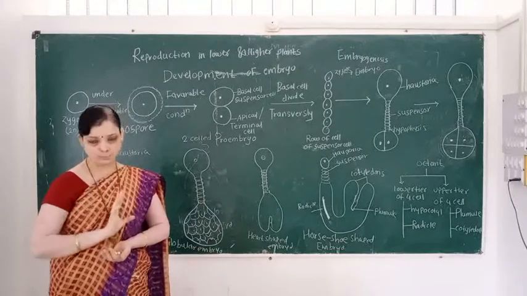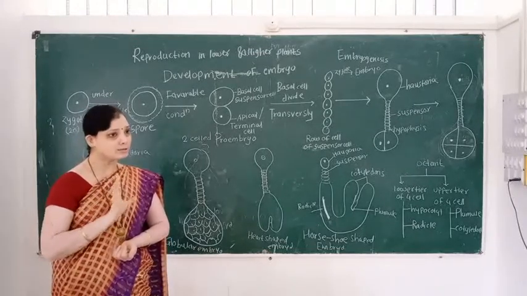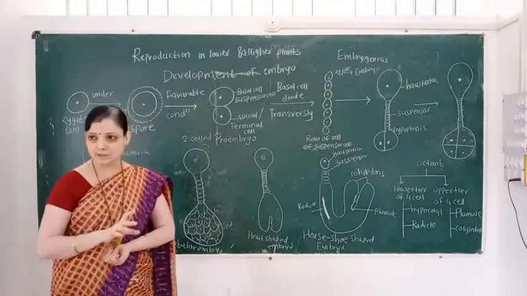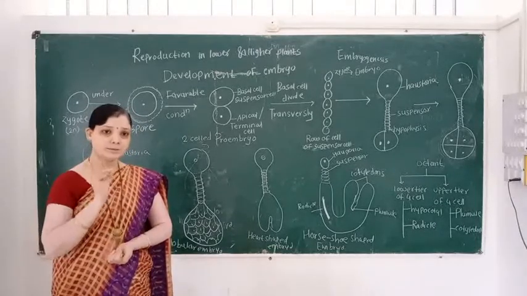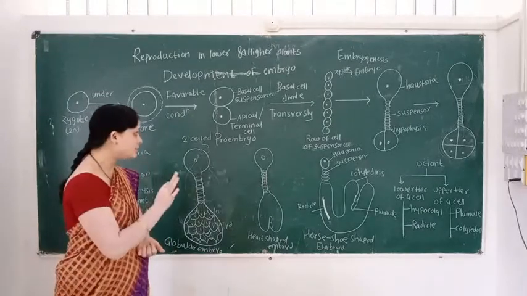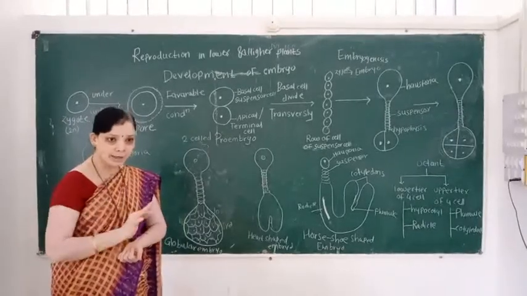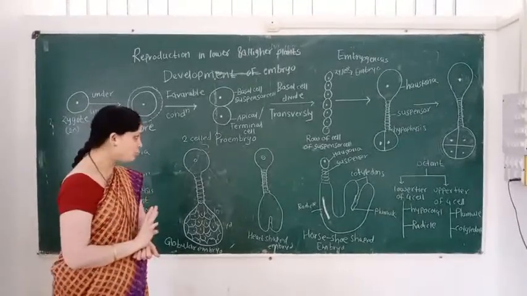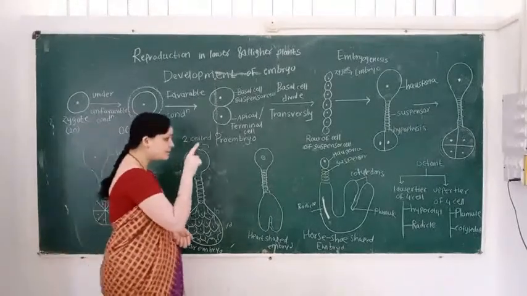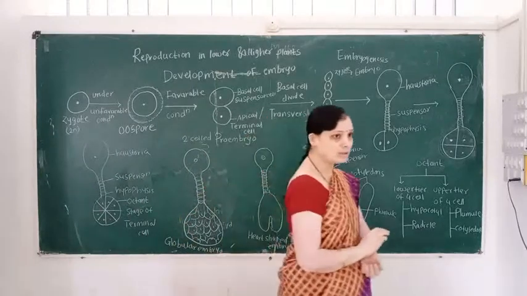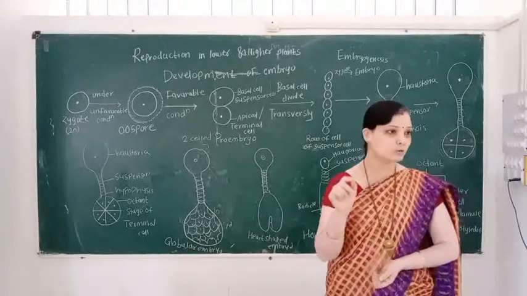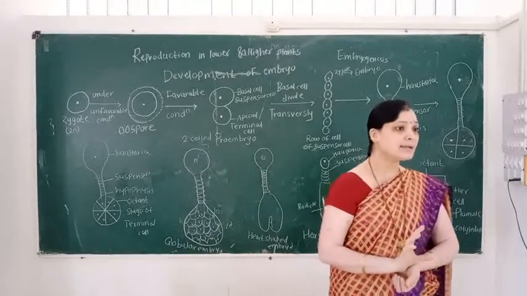Two cells are formed, but they are unequal, because one cell is larger and the other is smaller. The larger cell is called the basal cell and the smaller cell is called the apical cell, or terminal cell. And this basal cell is also called the suspensor cell.